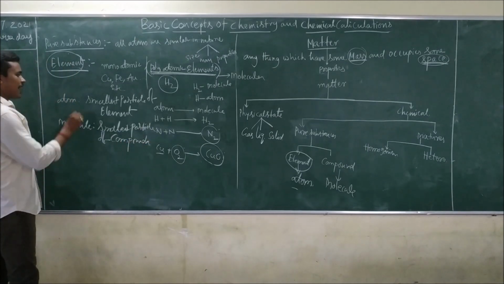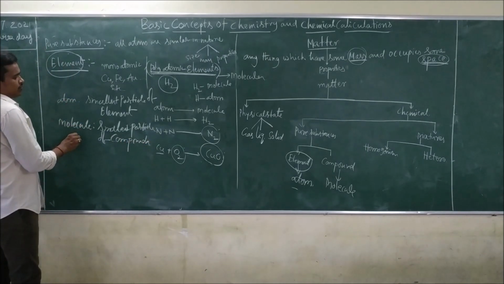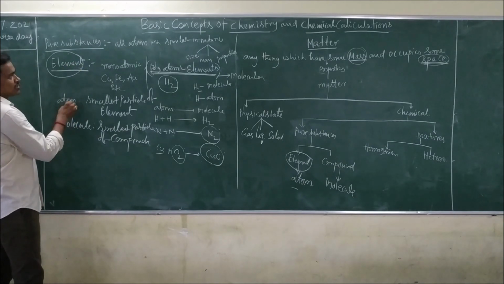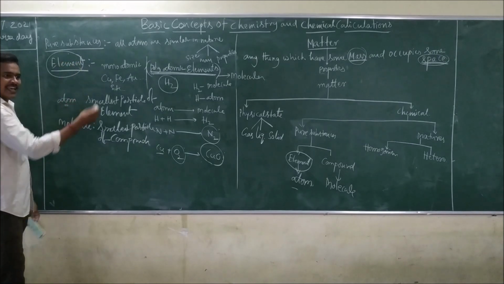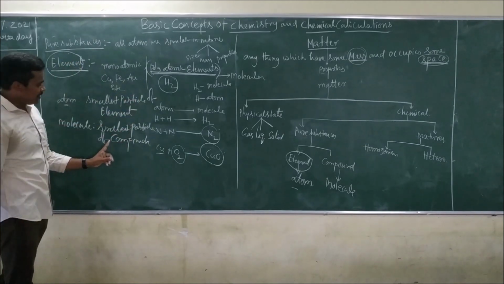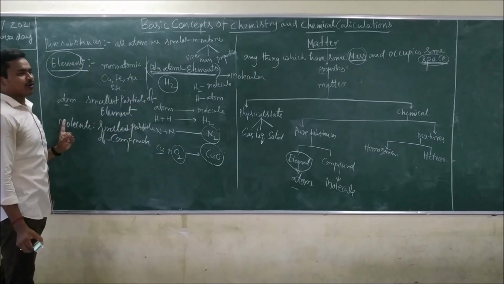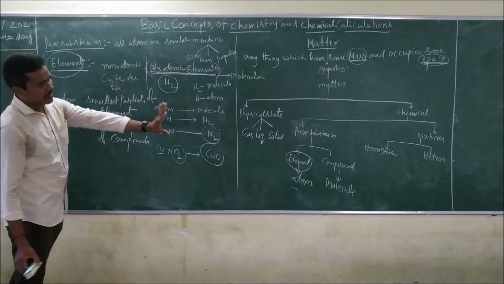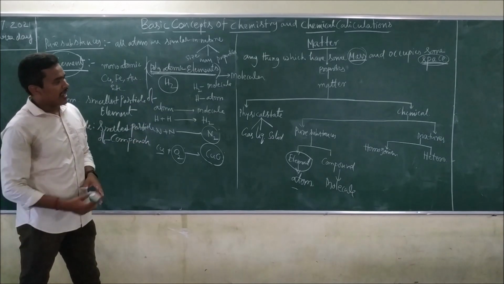This is what? These atoms combined forming molecules. So atoms means what? Atom is smallest particle of element. I can say elements combinedly forming what? Molecule. Otherwise, elements combinedly forming compounds. This is what the idea regarding